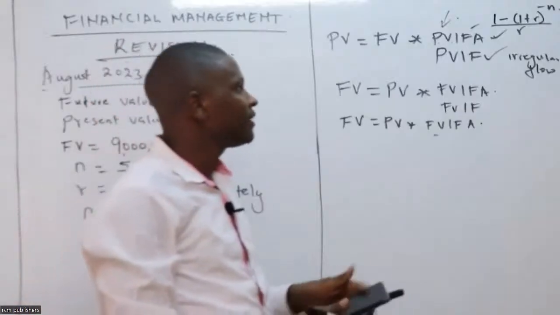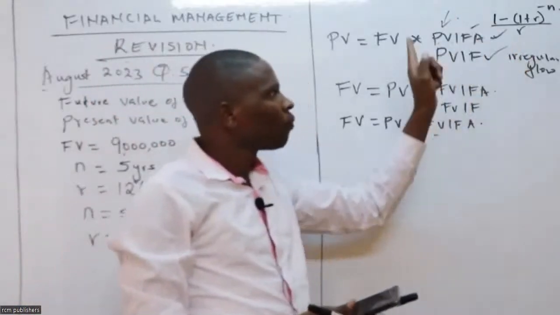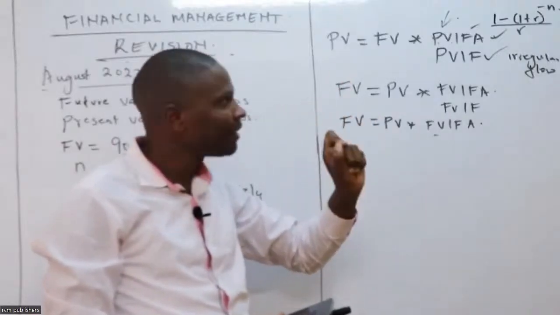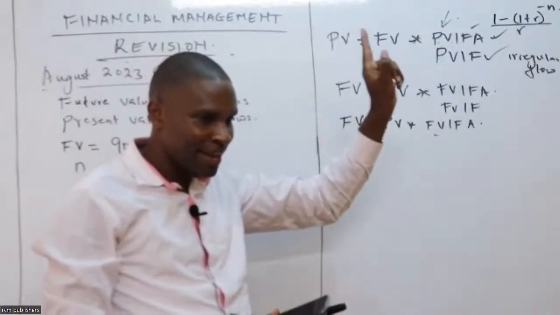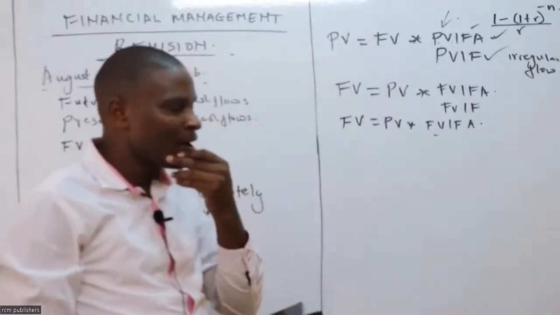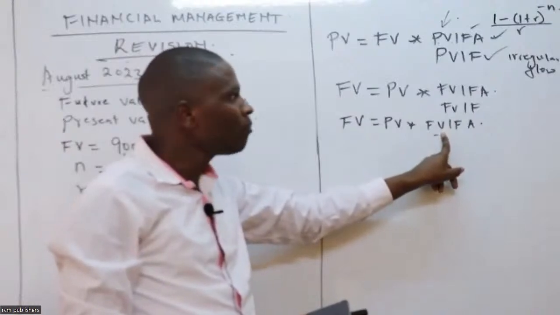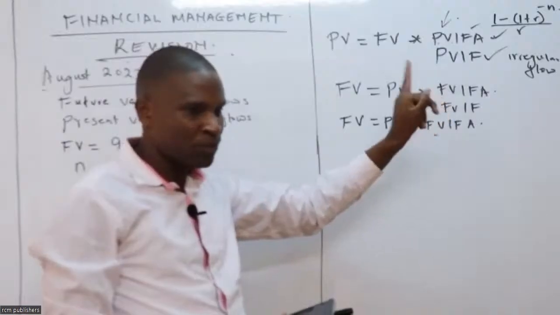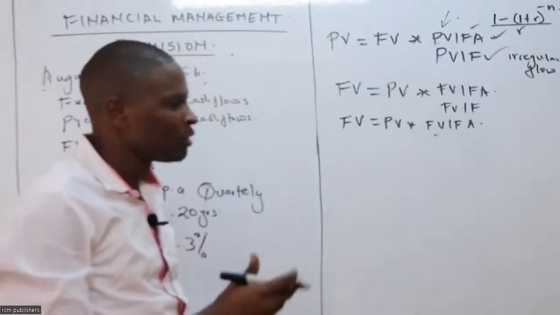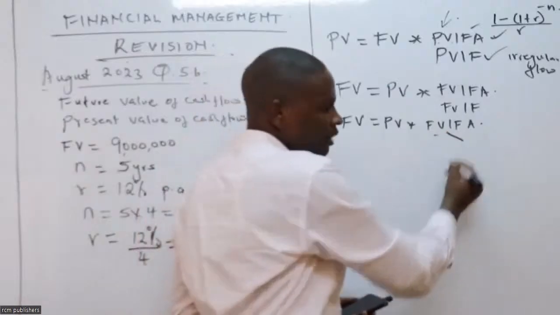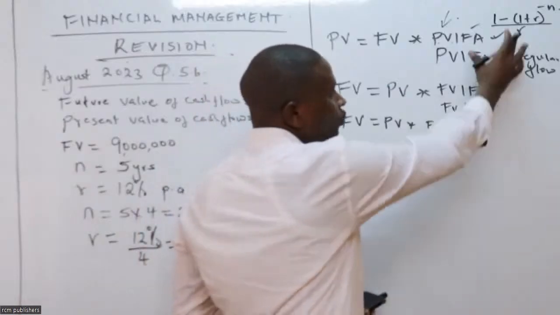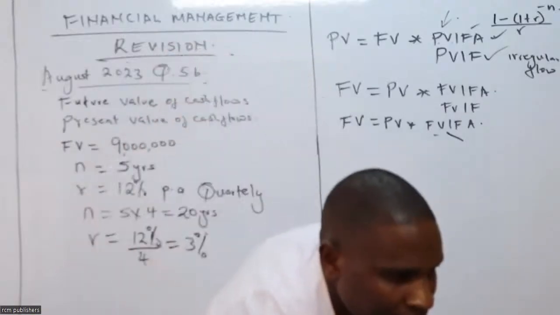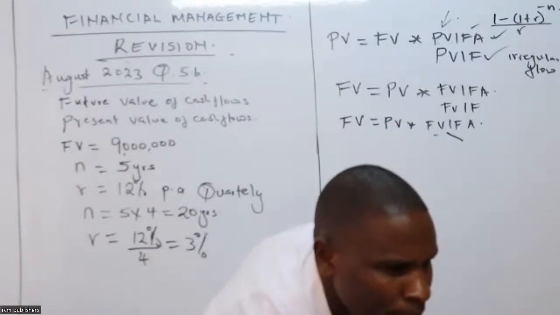The PVFA formula is this: 1 minus, in brackets, 1 plus r raised by negative n, divided by r. Now, I want somebody to give me the formula for the future value of annuity. Or teacher, remind them, because there is a lot. You reverse this, right? There's somebody giving me something here. Let me look. Someone is giving me something here.